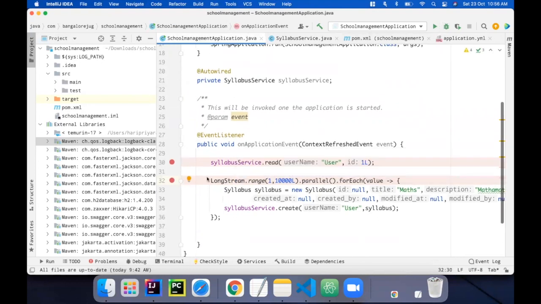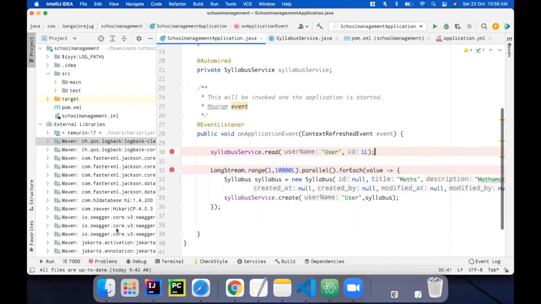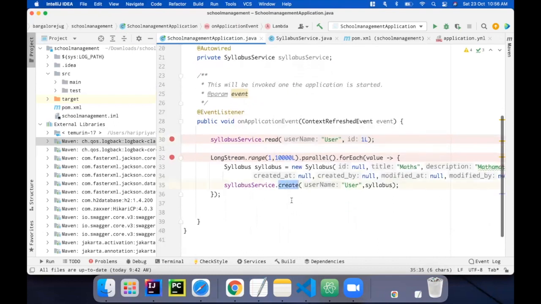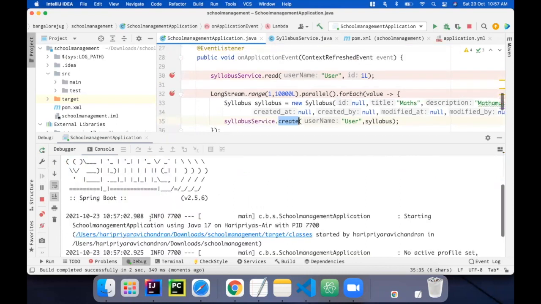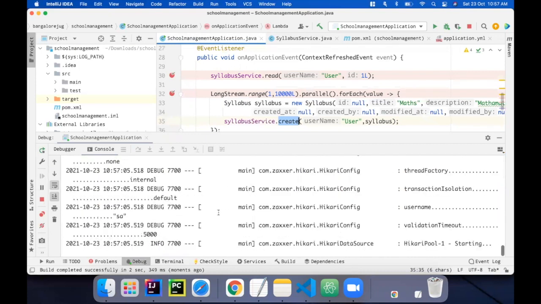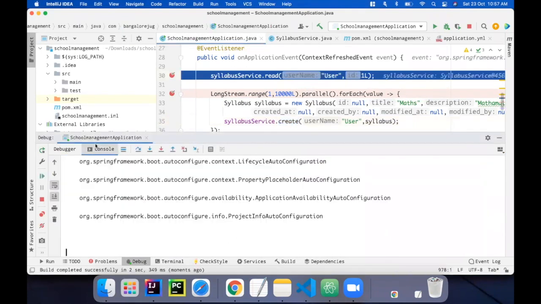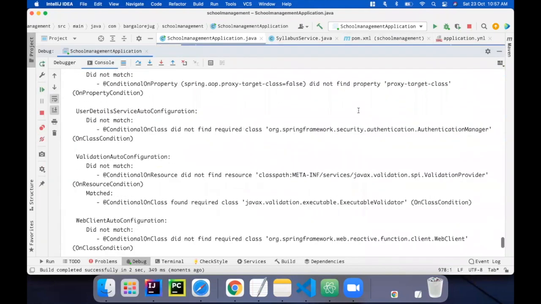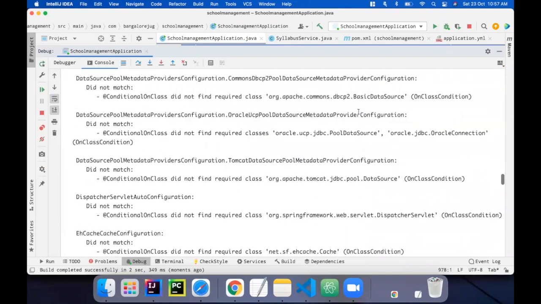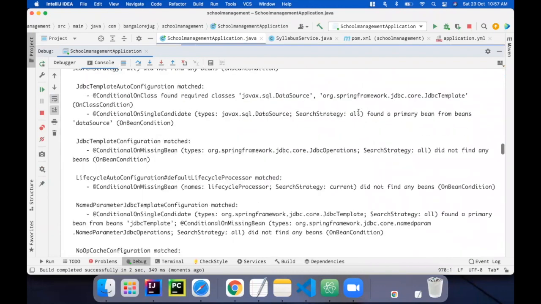So I'm going to run the application in debug mode. And here I have called this read operation so that I can check the error message at first. Then I have called a create operation, which creates syllabuses. So let me debug the application. See, we can see all the debug messages here. Like there are a number of messages.